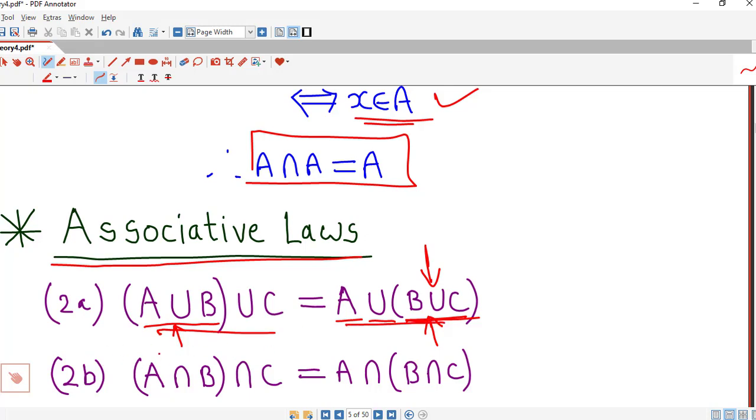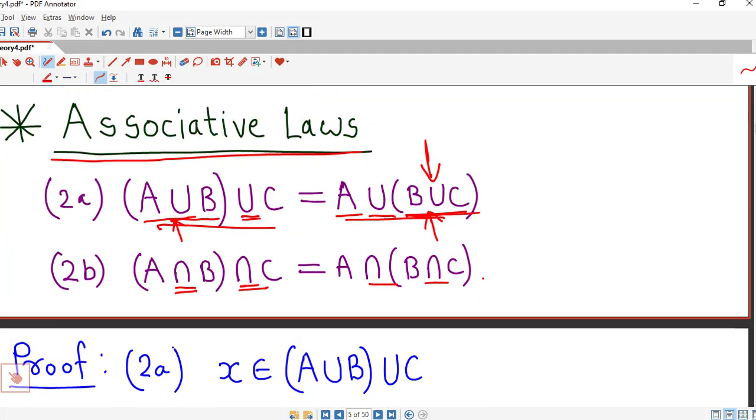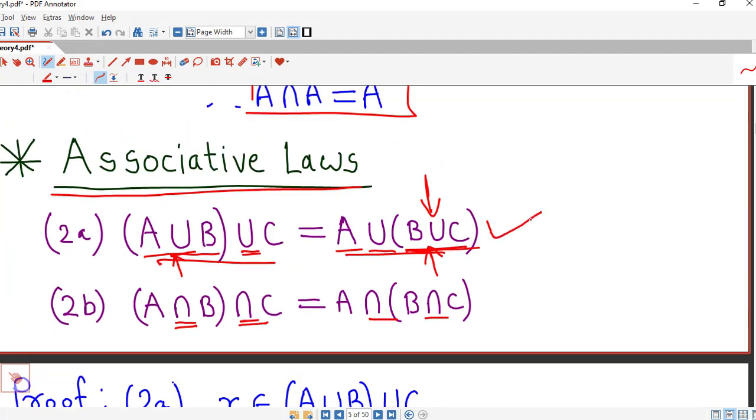And other identity can be written by replacing union by intersection. So here this union is replaced by intersection, this union is also replaced by intersection. Similarly here we write intersection. So this also can be proved easily. We have to show that these two sets are subsets of each other. That means every element of this set is also an element of this set, and every element of this set is also an element of this set.